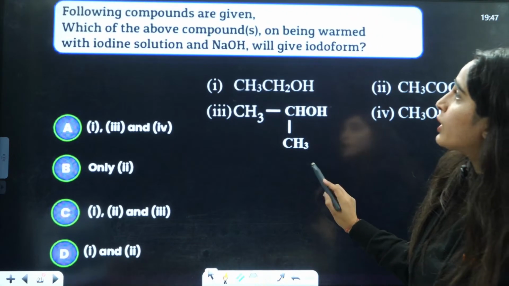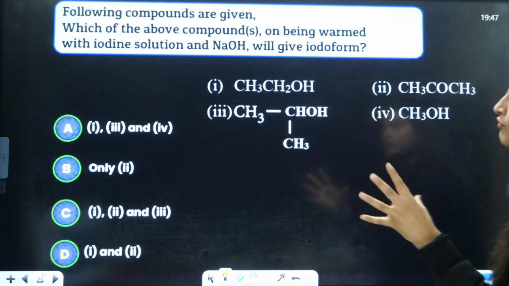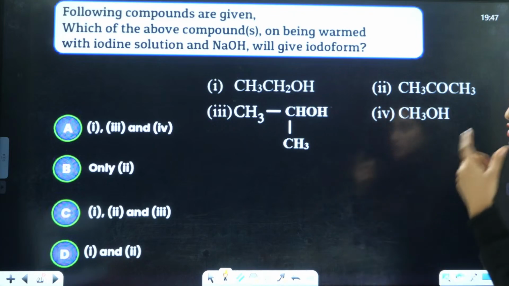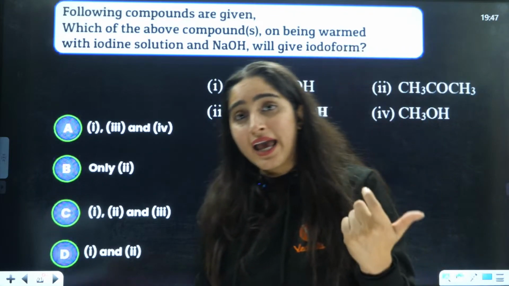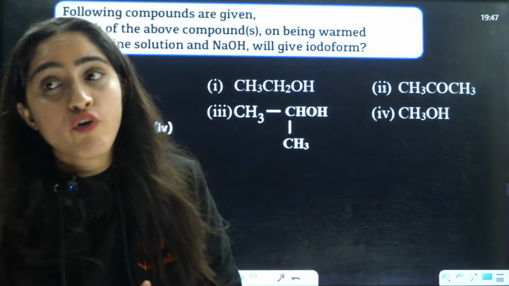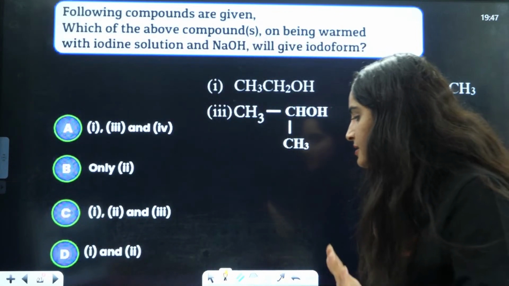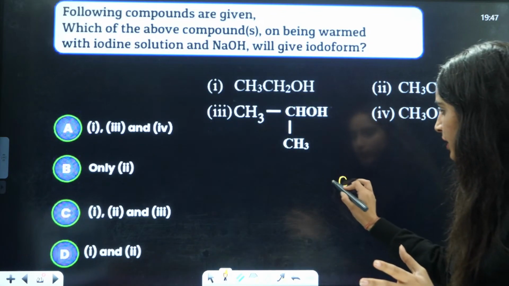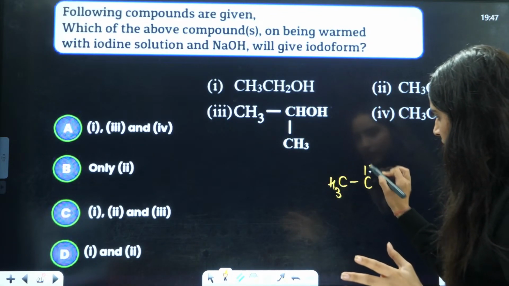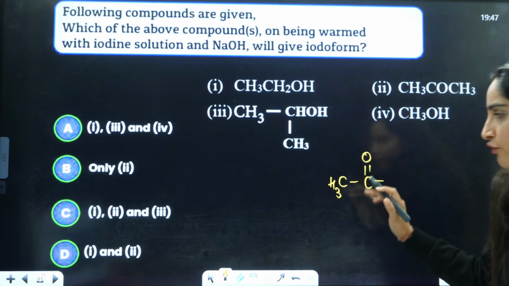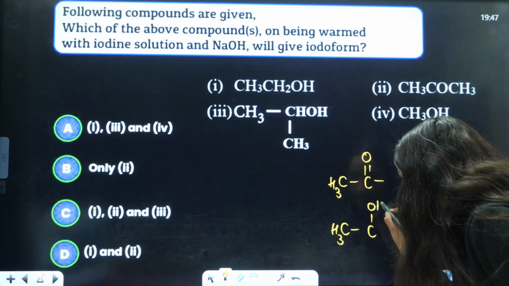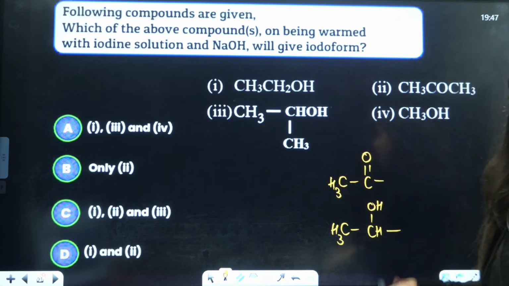Next question is, following compounds are given, which of the above compound on being warmed with iodine solution will give iodoform test? Again, a very, very important test, iodoform test, right? Now, I have told you that in iodoform test, it should have CH3CO, this kind of group, or if it is an alcohol, it should have this kind of group.